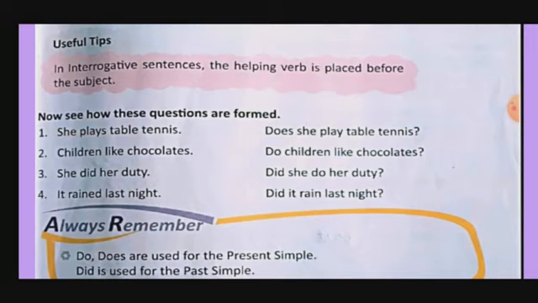"Plays" is telling us that it is in present tense and the subject is singular. Then here "does" will come before the subject. Does she play table tennis? Plays, the S will be removed.